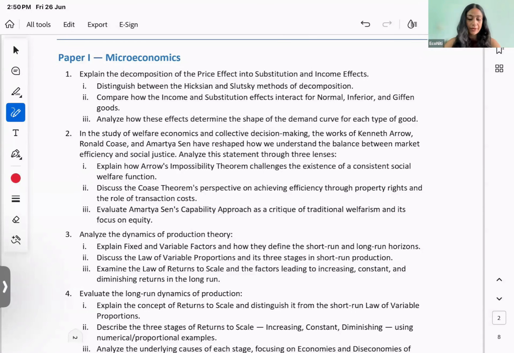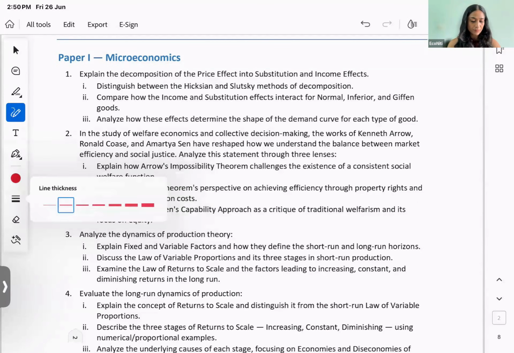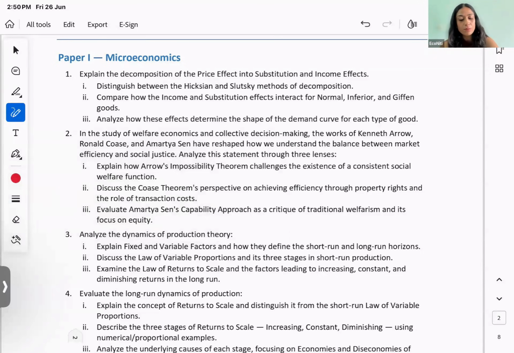Okay? All right. So when I'm talking about the first question, I'll start with micro. We will do the micro of 2025 and 2024, then we will move on to macro. Okay? Let's start with the first question. Explain the decomposition of the price effect into substitution and income effects.